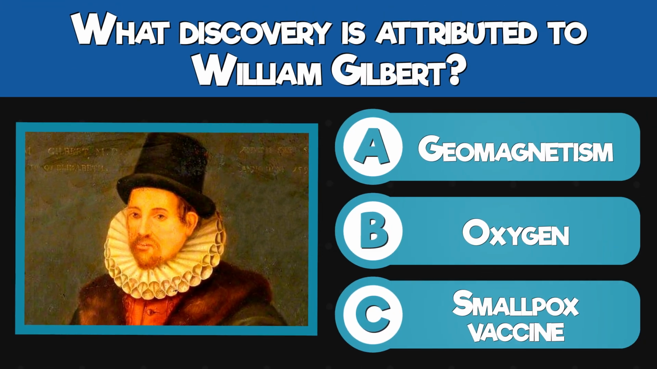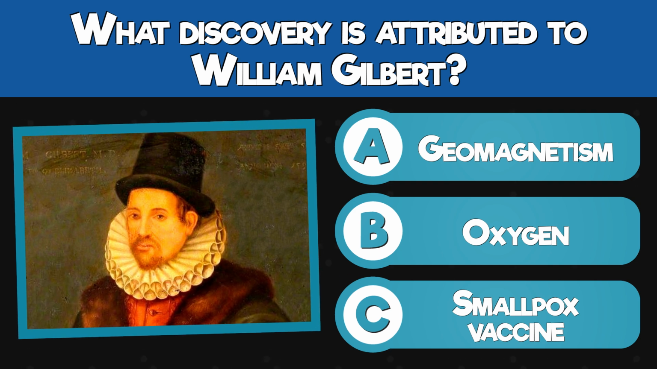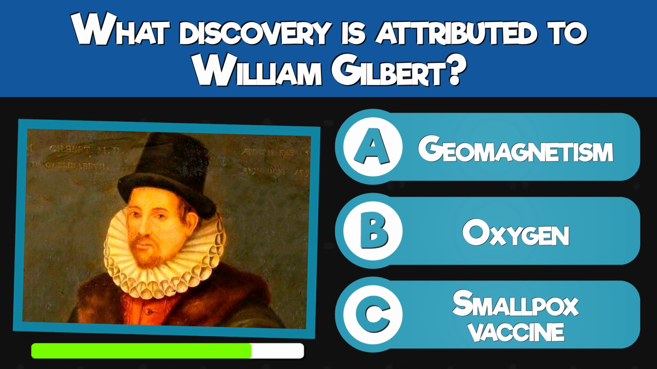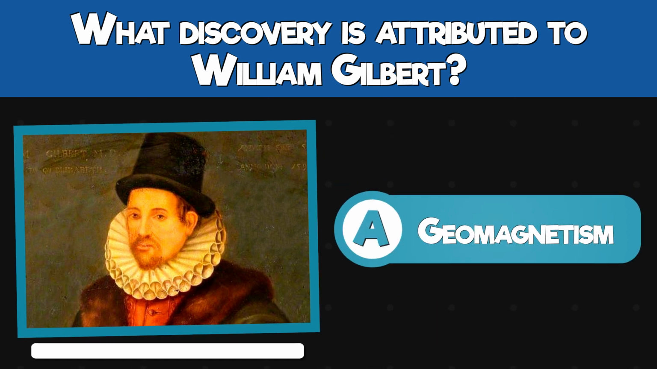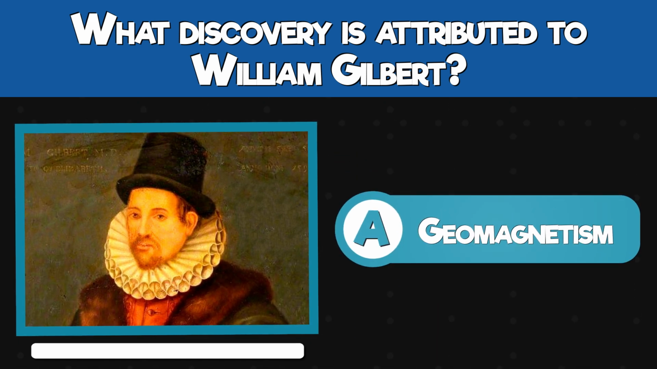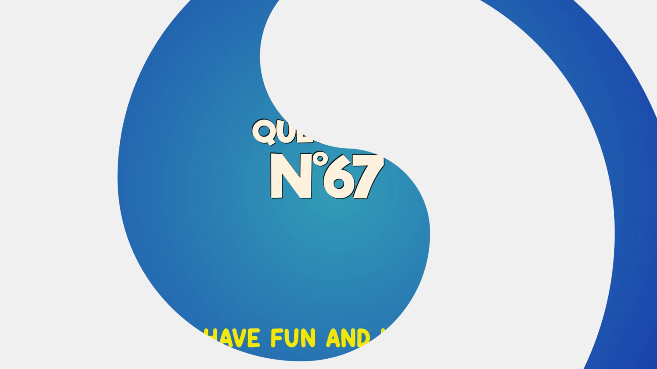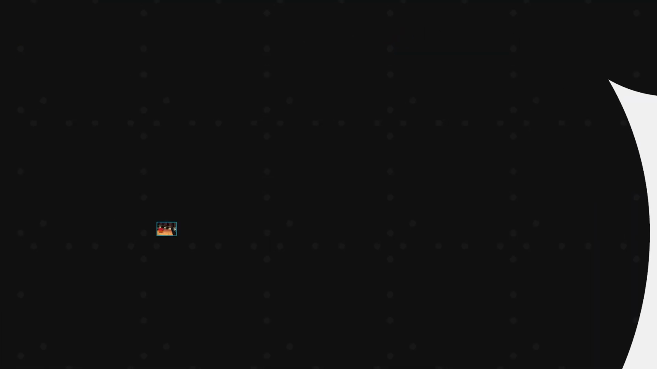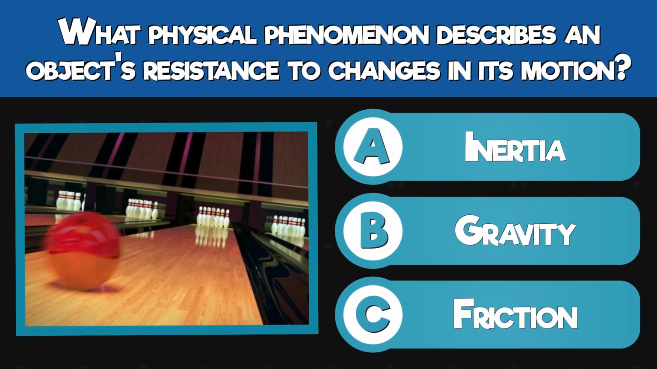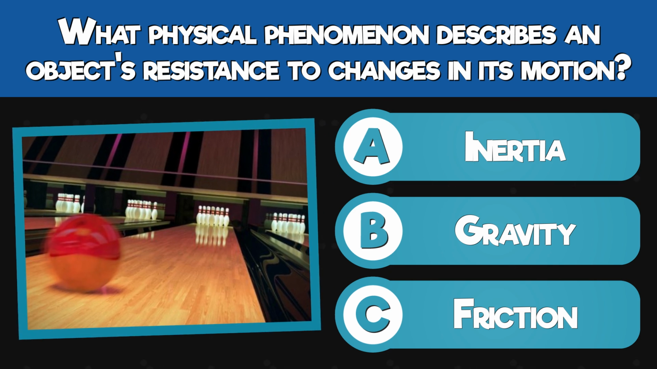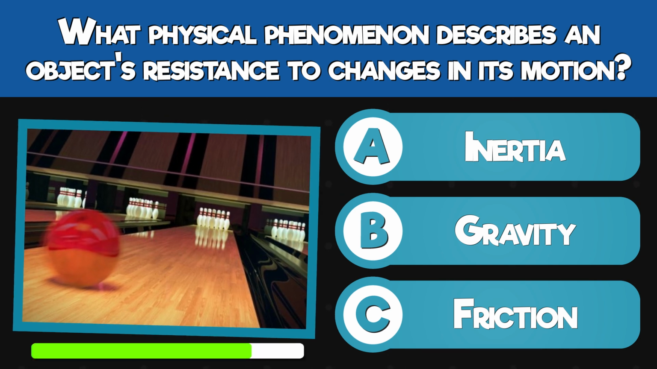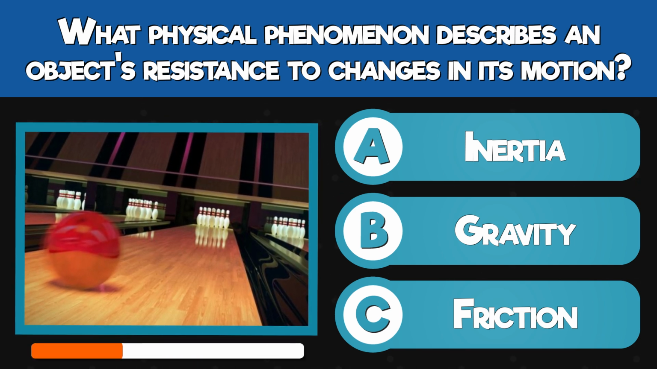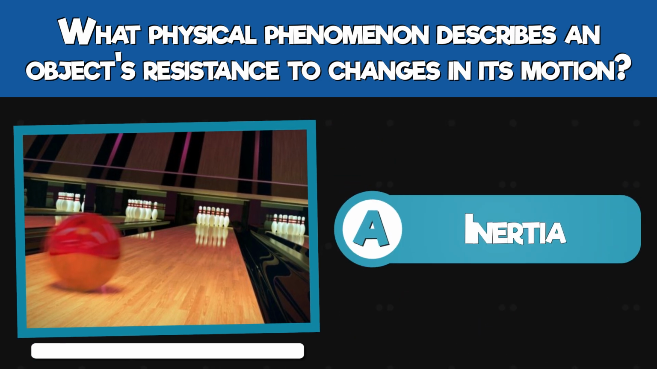What discovery is attributed to William Gilbert? Geomagnetism, oxygen, or smallpox vaccine? Geomagnetism. What physical phenomenon describes an object's resistance to changes in its motion? Inertia, gravity, or friction? Inertia.